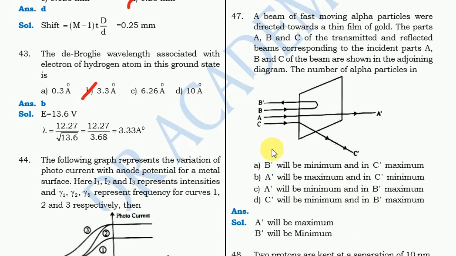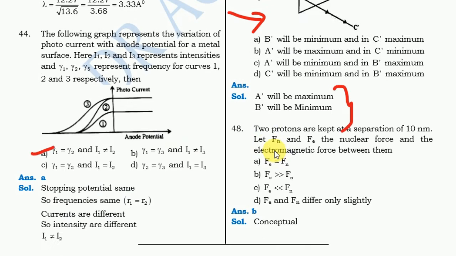Either A will be maximum and C is minimum, or A will be maximum and B will be minimum. Next one, 2 protons are kept at a separation of 10 nm. For this question the answer is B, and this is also confusing, please comment below the right answers if you know that.